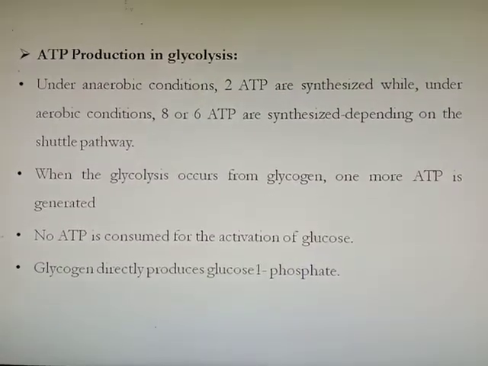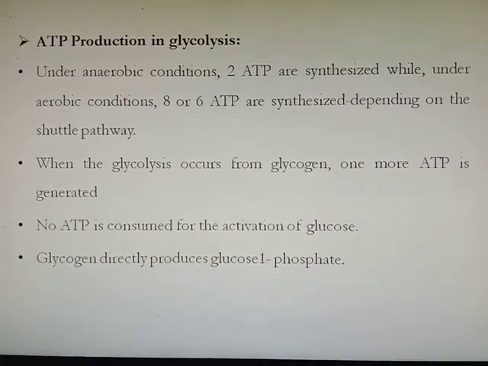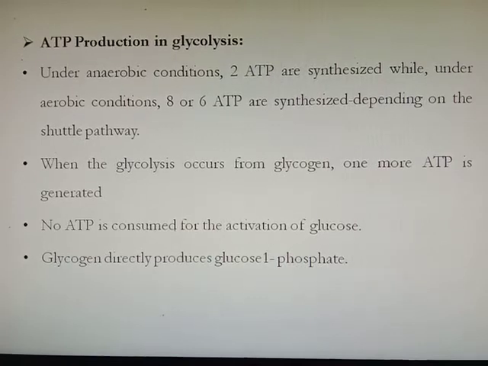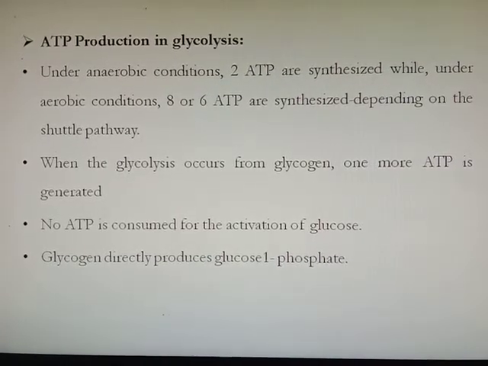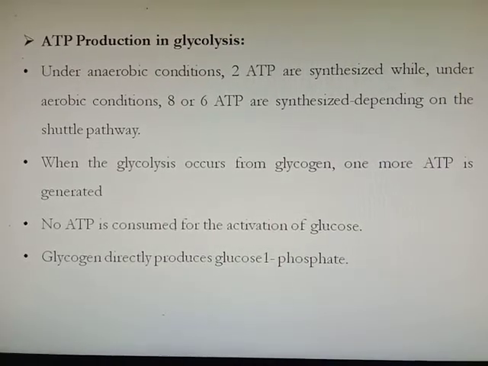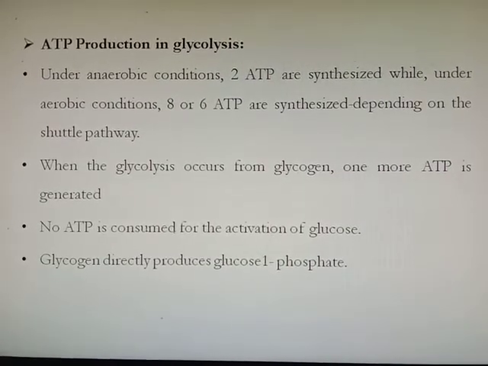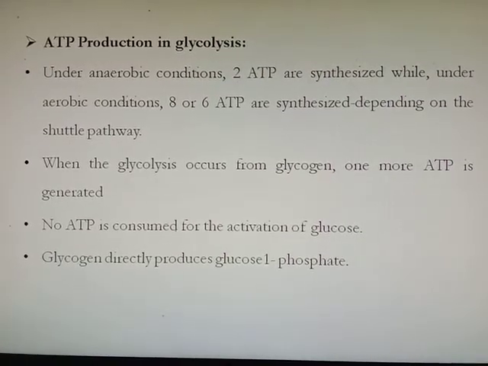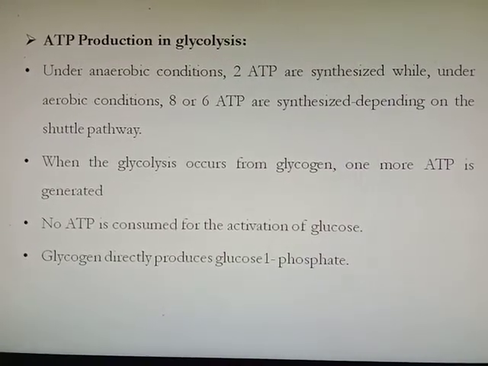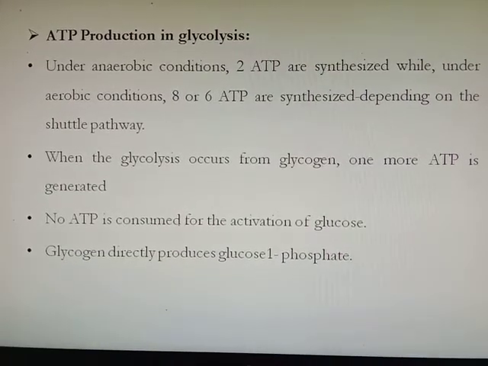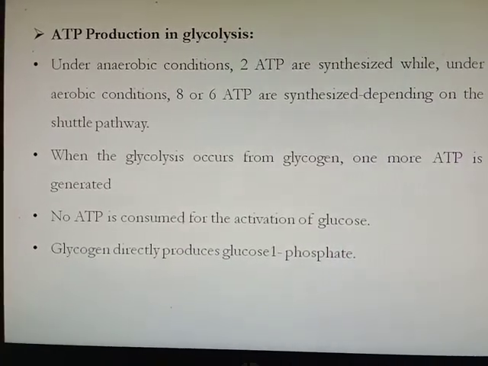Now, ATP production in glycolysis. Under anaerobic conditions, 2 ATP are synthesized, while under aerobic conditions 6 or 8 ATP are synthesized, depending on the shuttle pathway. When glycolysis occurs from glycogen, one more ATP is generated because no ATP is consumed for the activation of glucose to glucose 6-phosphate, where one ATP is utilized in the first step.